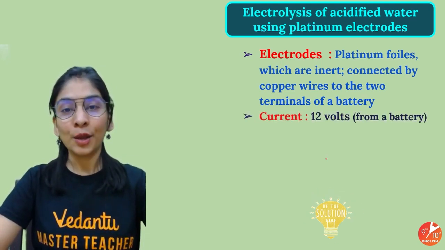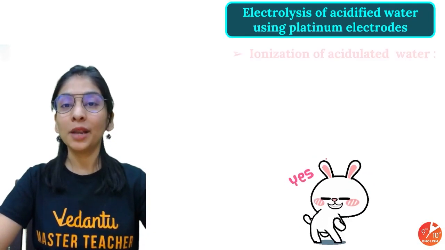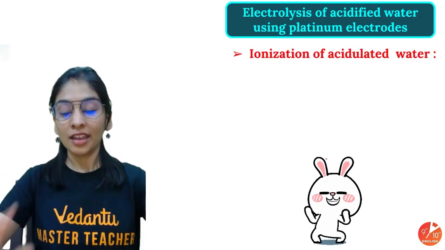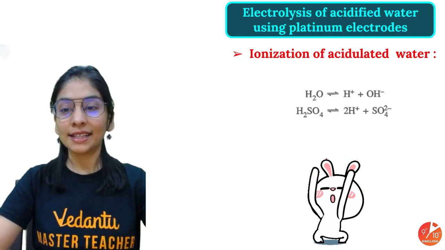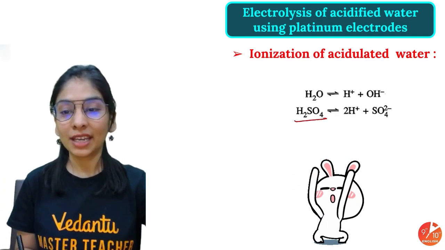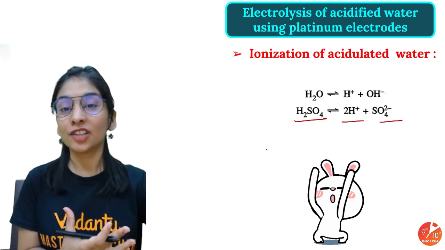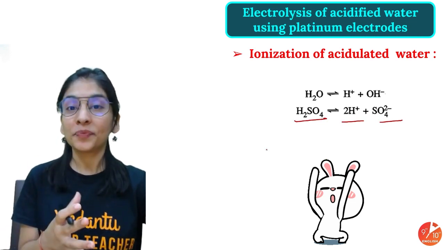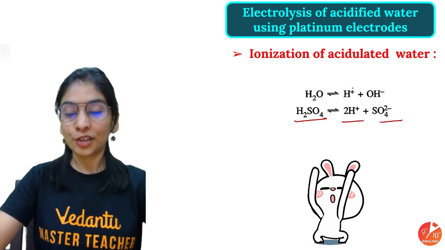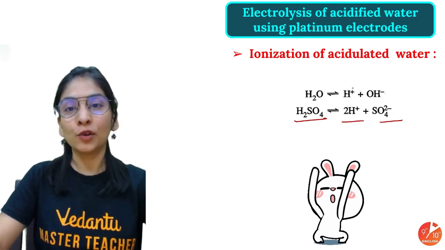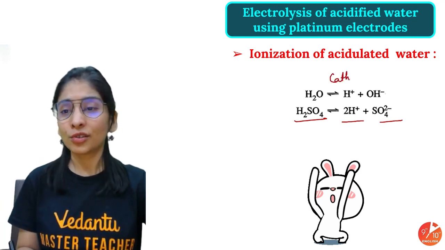These parts are clear. We have taken platinum electrodes and connected them with copper wire to complete the circuit, and the solution contains water, H positive, OH negative, and sulfuric acid, H positive, sulfate. Now we'll talk about preferential discharge. For that I taught you the electrochemical series. So in total I have H positive ion to move towards your cathode. So the cathode has only one ion, H positive.